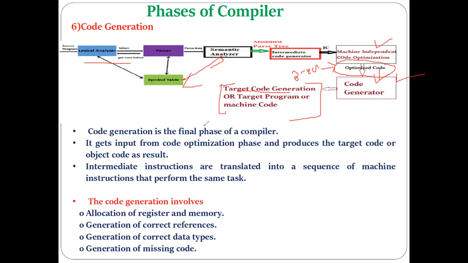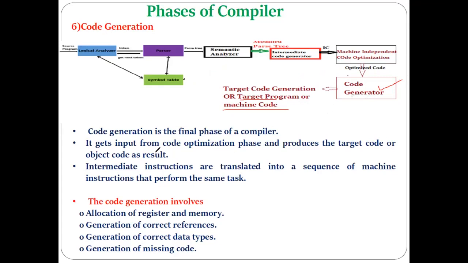So what exactly is the work of the last phase of compiler? It is nothing but the generation of the target program, or the machine code, or the target code. As the final phase of compiler, it has to generate the code in the machine code format.